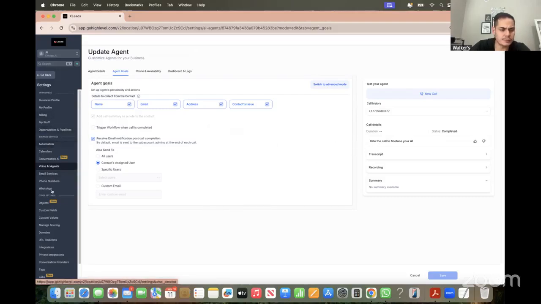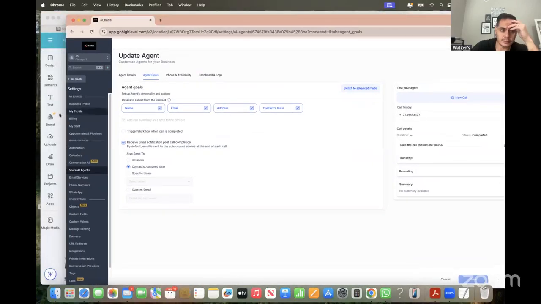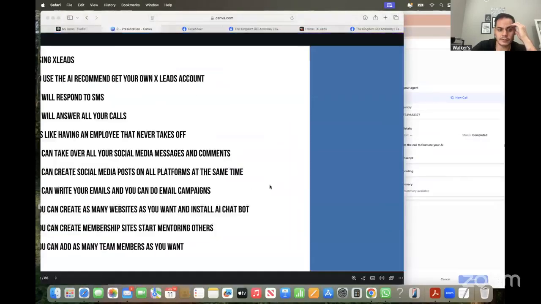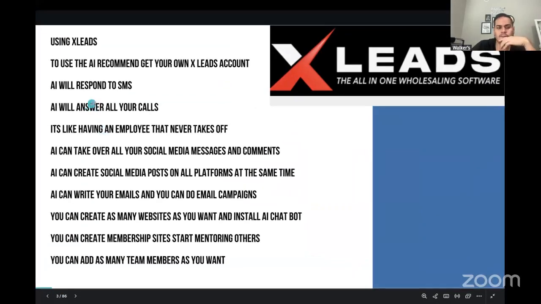So that's how you can use the AI to answer calls and text inside of XLeads, which I think is a game changer. That's why I think everyone should get their own XLeads account, because you're basically hiring a VA for a fraction of the cost that you would pay a full-time VA. They're going to respond to your messages and answer your calls. So it's like having a full-time employee that never takes off.